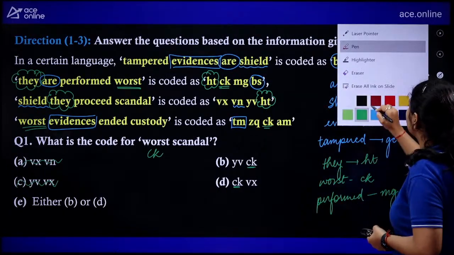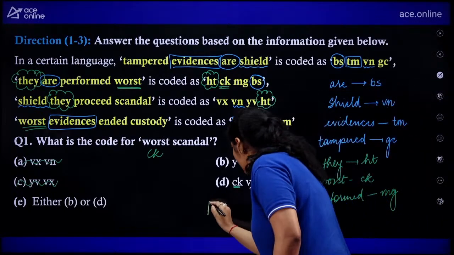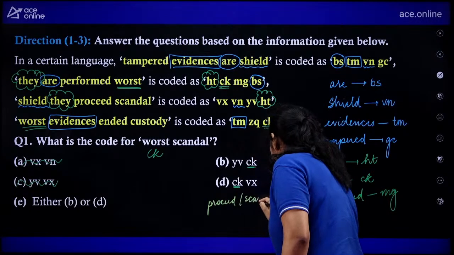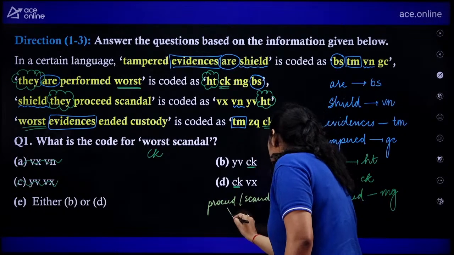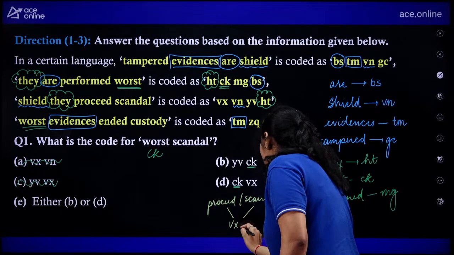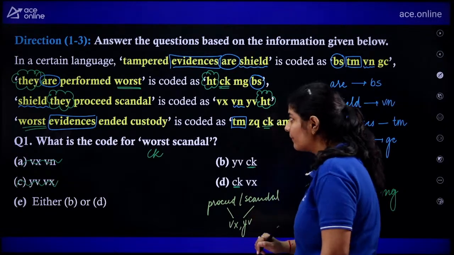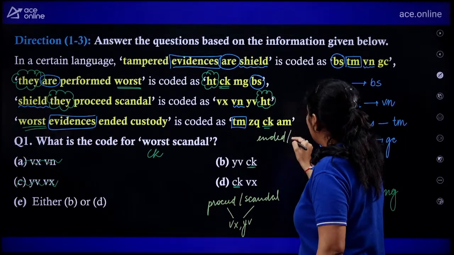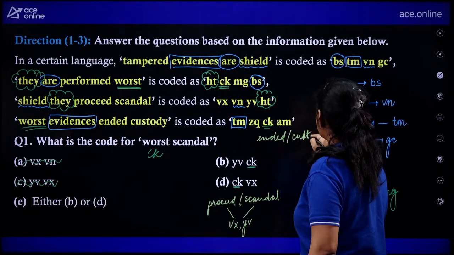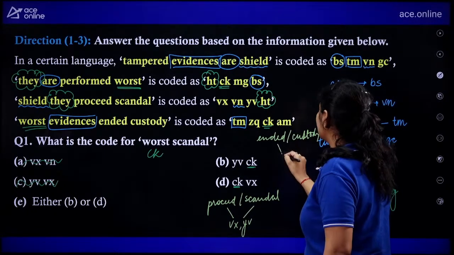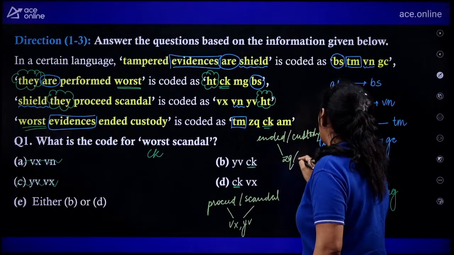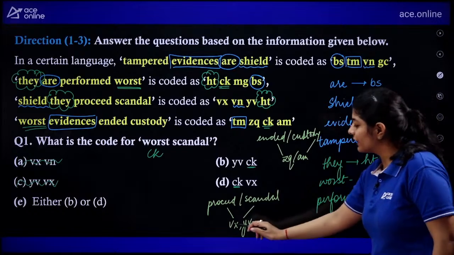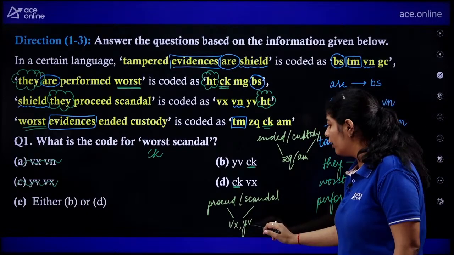For such a case, we do it like this. For proceed and for the scandal, we are not sure what code we are using, but it may be VX or it may be YV, right? Similarly, for ended and custody, we are not sure whether we are using ZQ or AM, right? Now, for the scandal, we need either VX or YV.